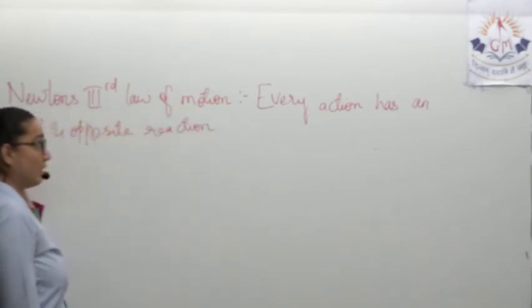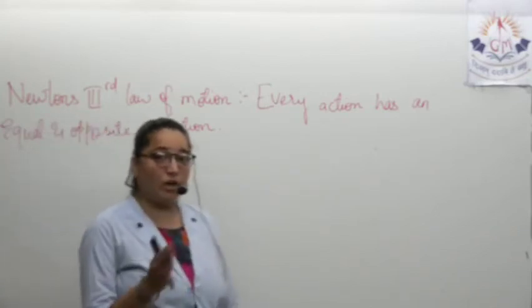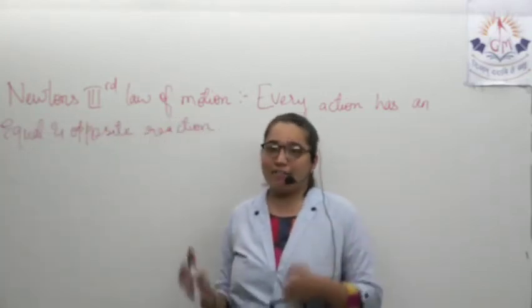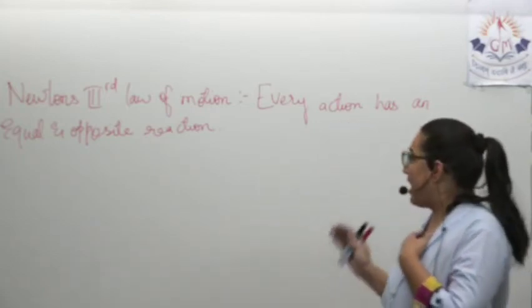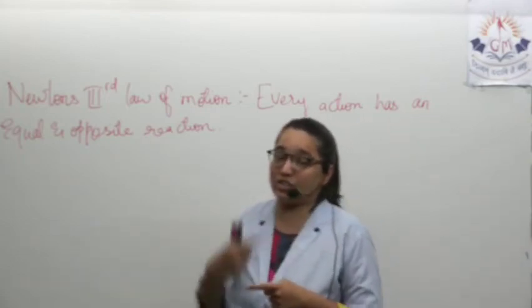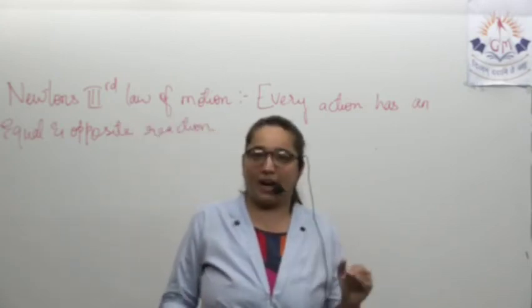What does Newton's third law of motion state? It states that every action has an equal and opposite reaction. Learn it quick: every action has an equal and opposite reaction.